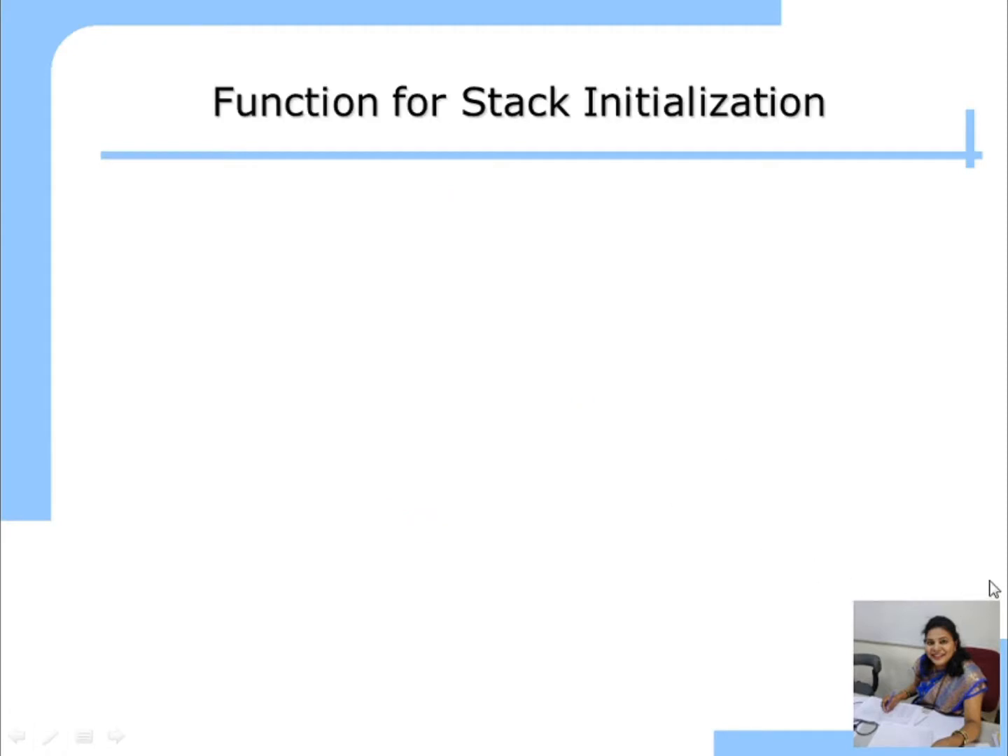Next is the function for stack initialization. In stack initialization, we make the stack empty. How can you make the stack empty? By initializing -1 to the top variable. We will see the function now. See, this is the structure of stack, struct stack. For making a stack, we require two things, an array and top. One array and one top variable. And S is the structure variable. Now we are going to write the function for the initialization.